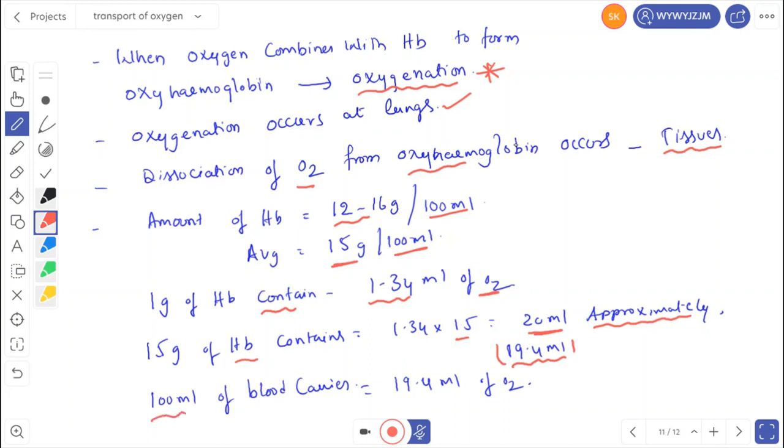So 100 ml of blood carries 19.4 ml of oxygen, because the hemoglobin molecules present will not carry 4 oxygen molecules all the time. Majority will carry 4, but some hemoglobin molecules will carry 3. That's the reason why it is 19.4 ml.